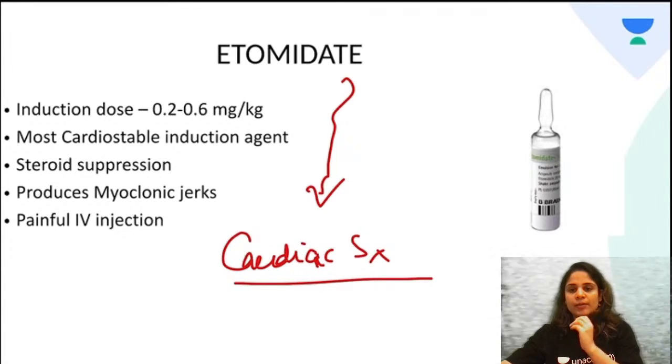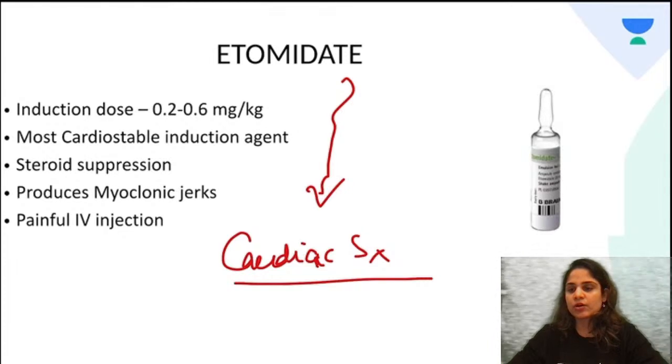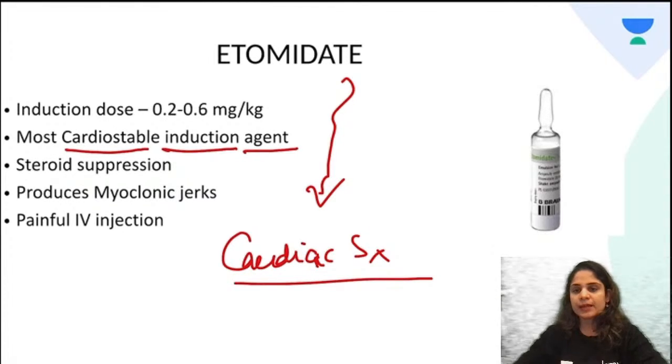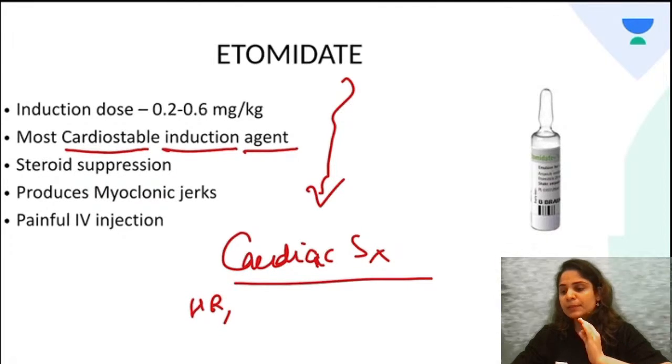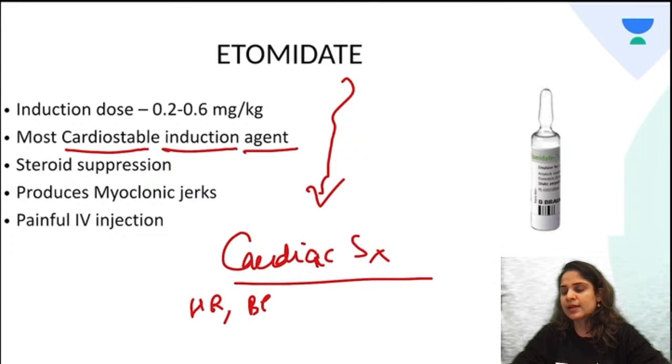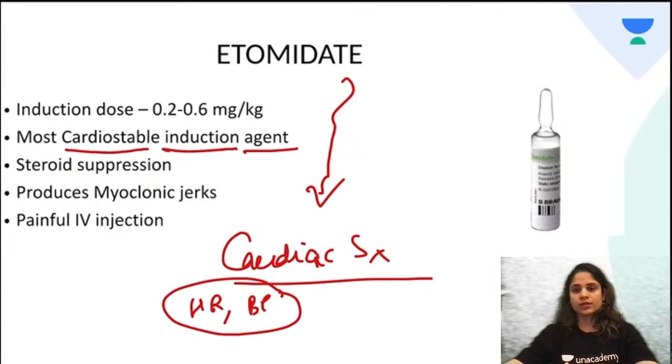Okay, so Etomidate is preferred in cardiac surgery because it is the most cardiostable induction agent. What do you mean by cardiostable? So it is not going to cause any change, or it will cause minimal change in the heart rate and blood pressure of the patient.